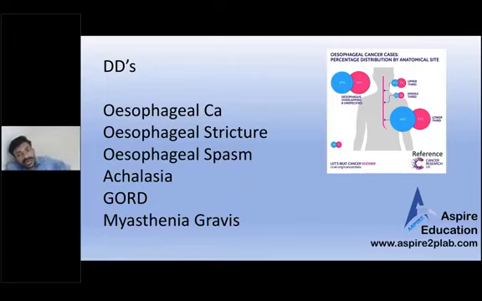Esophageal spasm. How will you rule out that it's not esophageal spasm? How will you make sure it is cancer and not spasm? How will you differentiate actually? In cancer, it is a progressive dysphagia. It first starts with solids, and then it might lead to problems with liquids as well. But in spasm, it starts with liquids and solids at the same time. Cancer, progressive: first solid, then liquid.